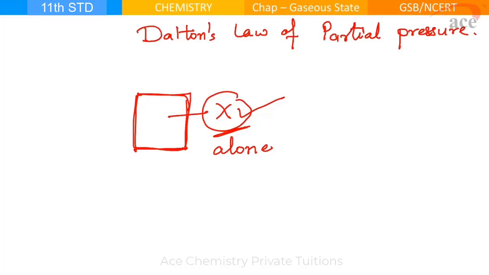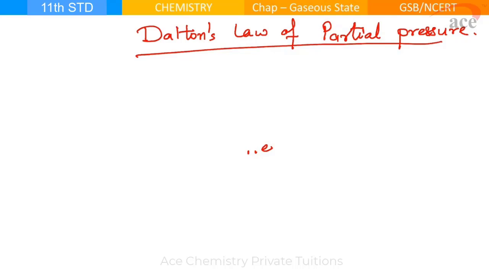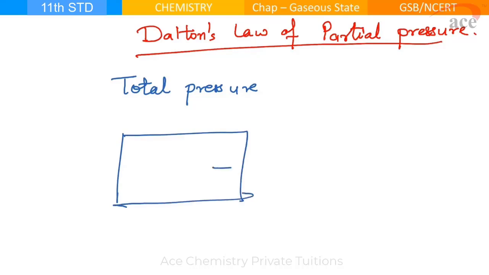Okay, fine. Now, what is Dalton's law of partial pressure? Let's check. Here, this law states that total pressure exerted by mixture of non-reacting gases. Let me explain you. There is a container which has got 3 gases, but these gases will not react with each other. That is a must condition.